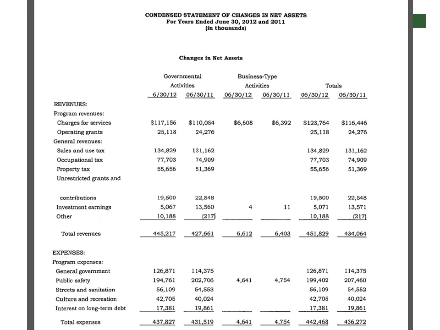And here's the condensed statement of net assets here. You'll see it's just got the various forms of revenue, program revenues, general revenues, and then the expenses that you've seen in general form on your various homework assignments, as well as the Smithville assignment. And you'll see here it's got columns for governmental activities for the 2 years being compared, as well as the business type activities.